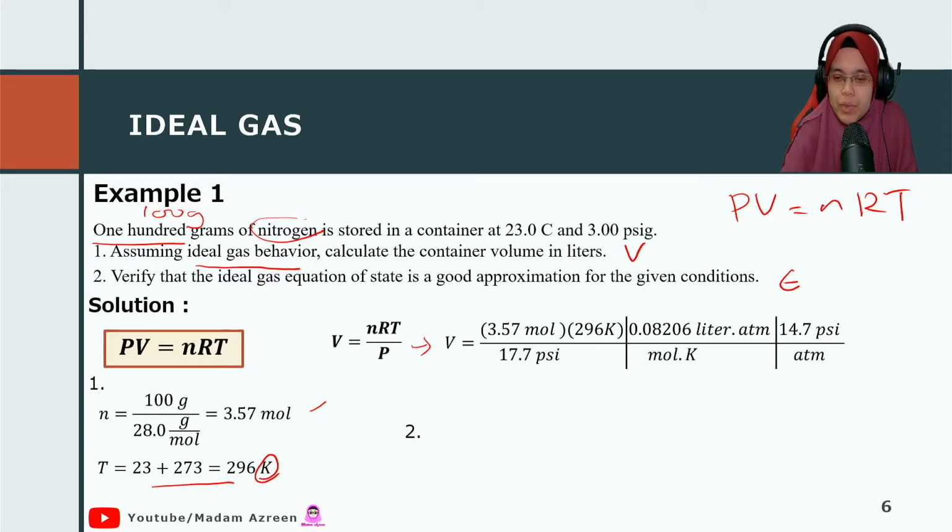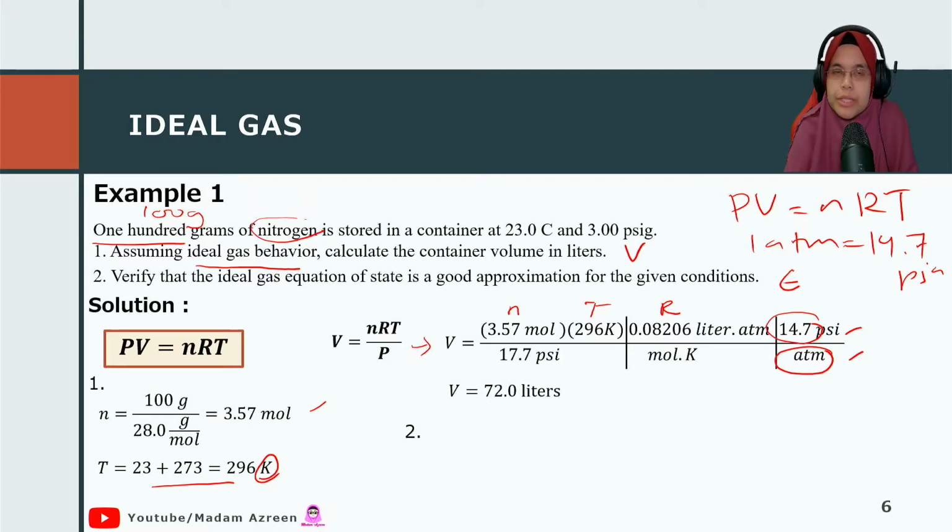We just substitute the value of n, the value of T, and the value of R, and don't forget that you have to do a unit conversion here, from psi to atm. 1 atm is equal to 14.7 psi. So we get the value of volume as 72 liter.